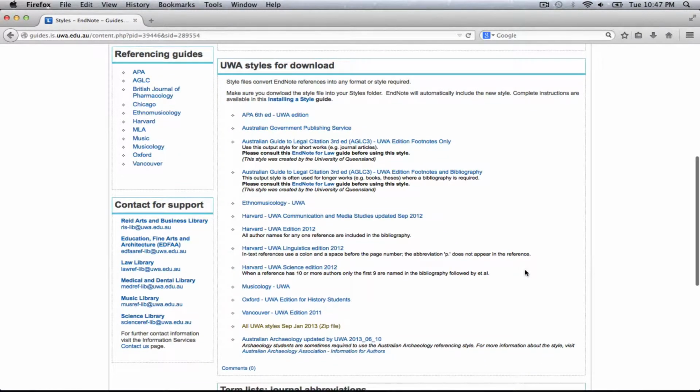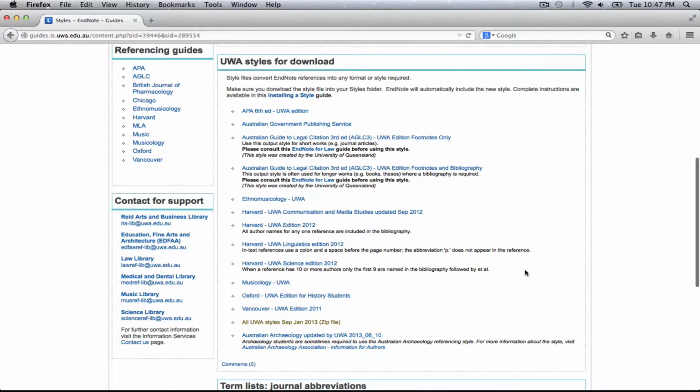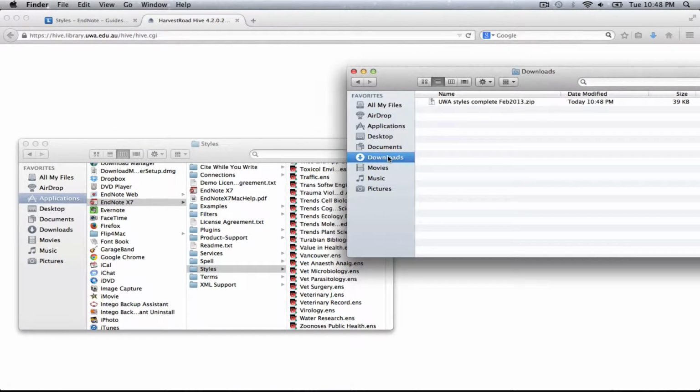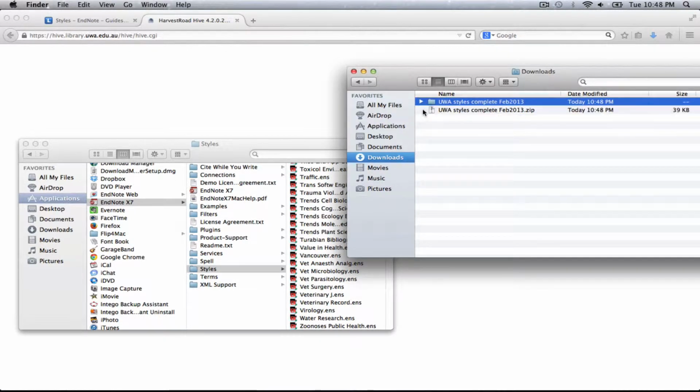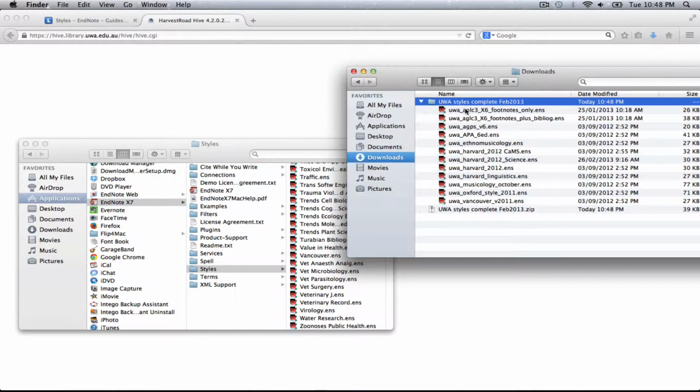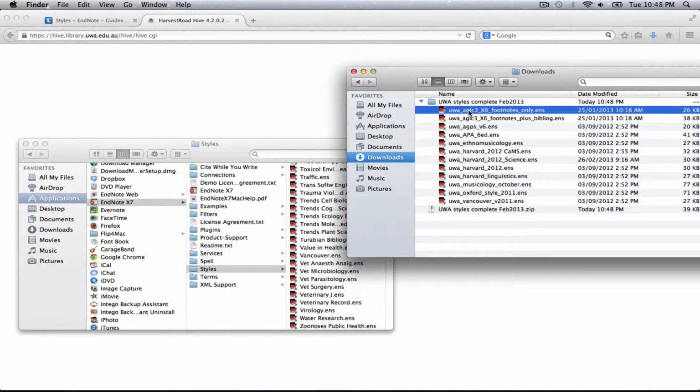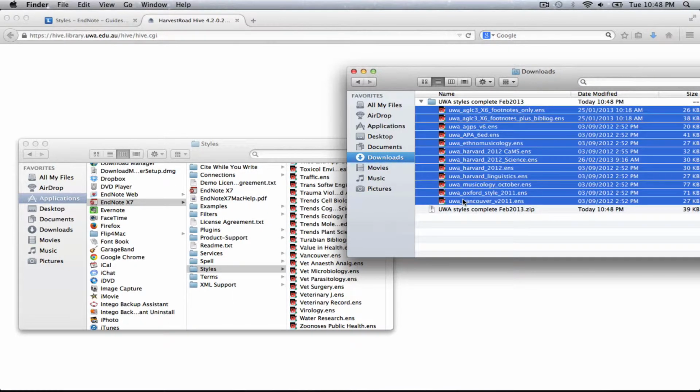You can choose to download a single style, or you can download all the styles bundled into this zip file. I'm going to demonstrate downloading all the styles. When you open the zipped file, either copy and paste or drag these files into the styles folder.